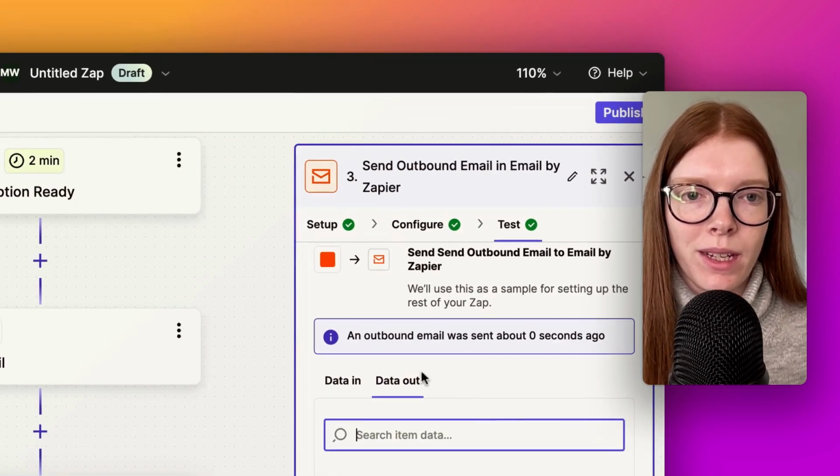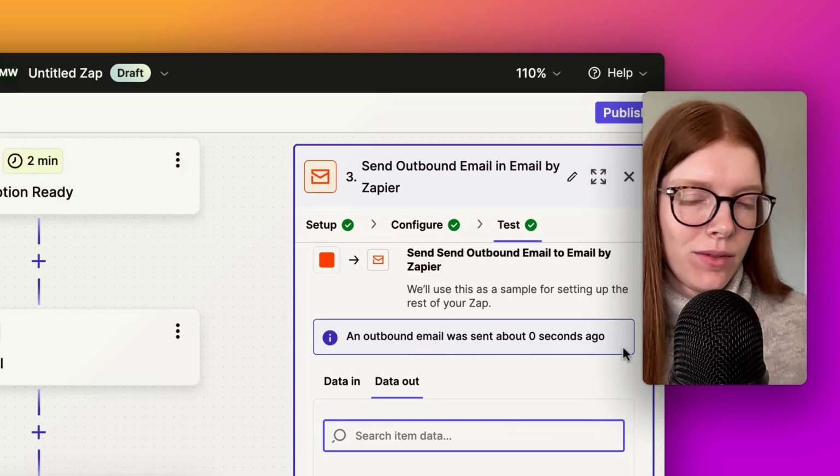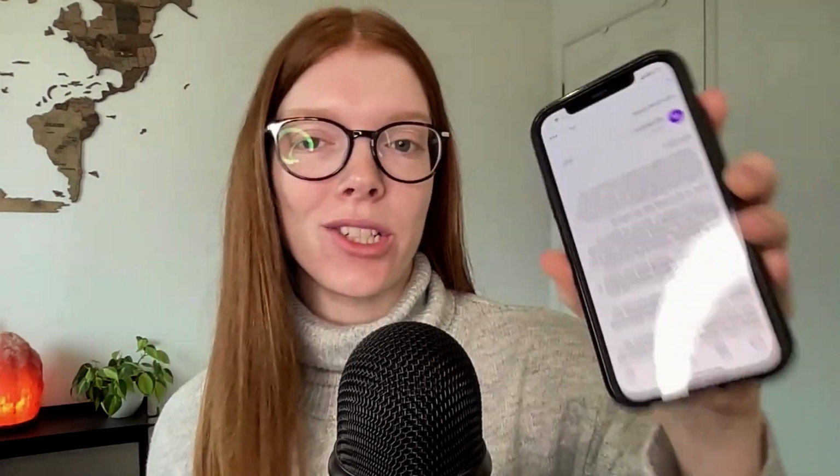Test step. It says an outbound email was sent about 0 seconds ago. So I'll check my email. Like that, I have received an email which I can now review. Simply, I could copy and paste this email into my email marketing provider and just click send, or I could make a few adjustments if I wasn't 100% happy.